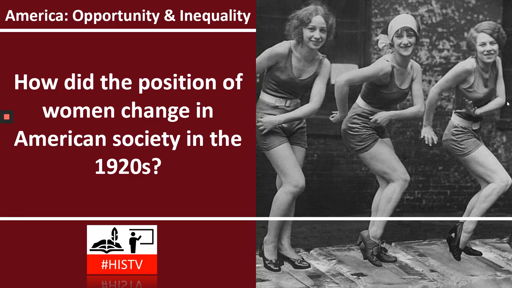Today we're going to have a look at the key question: how did the position of women change in American society in the 1920s? And we're going to be thinking about one of the iconic images from the 1920s as well, and that is the image of the flapper. So we're going to be thinking about how the lives of women changed during the 1920s and how for some women, maybe things didn't change very much at all.